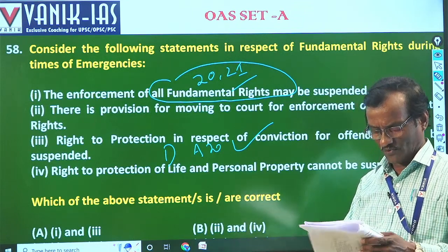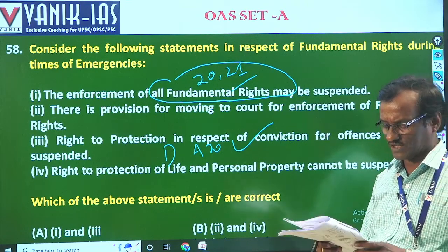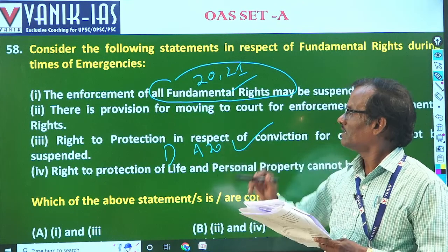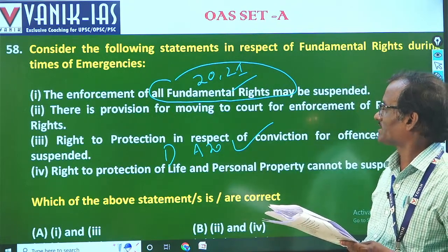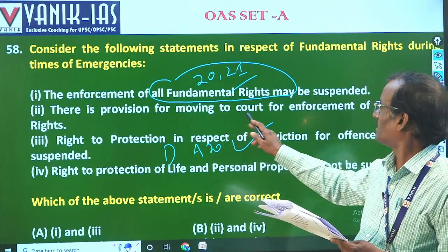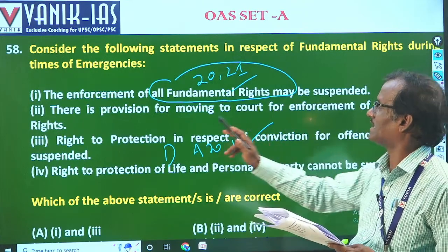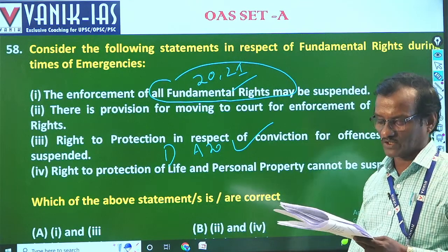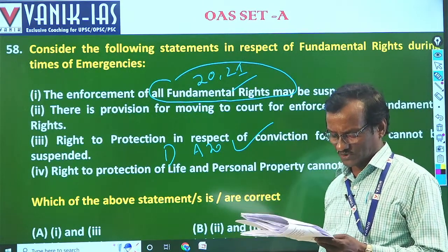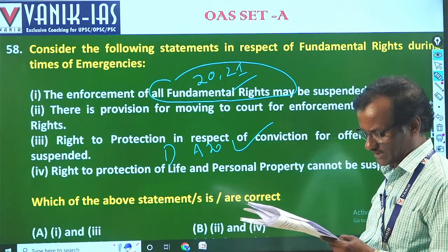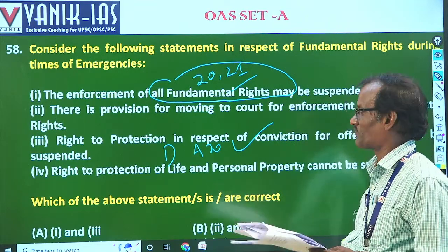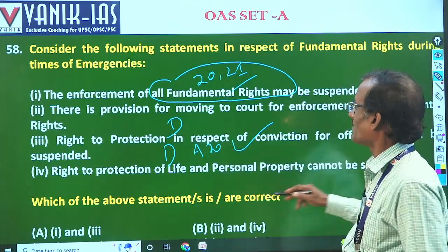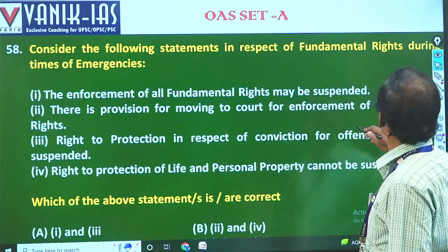Yes, 3 and 4. We have done this answer because 3 and 4 are most appropriate, but 2 is not mentioned, as Article 32 may be suspended. There is provision for moving to the court for enforcement of fundamental rights during emergency, but it can be suspended. So according to the question, 3 and 4 is most appropriate, and it will be D. Answer will be D. Next.